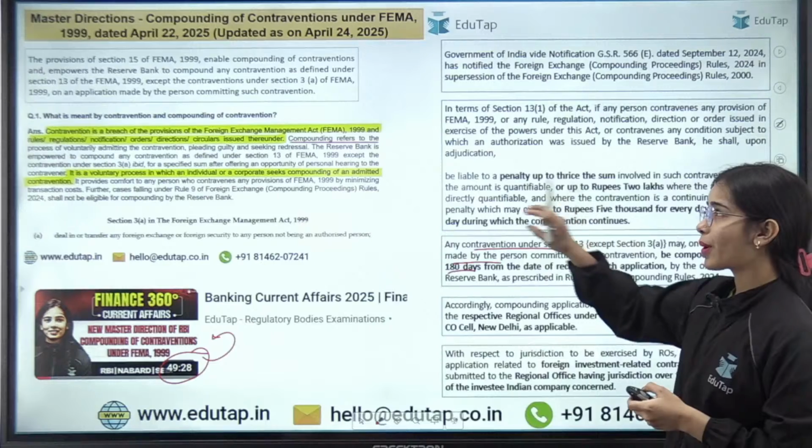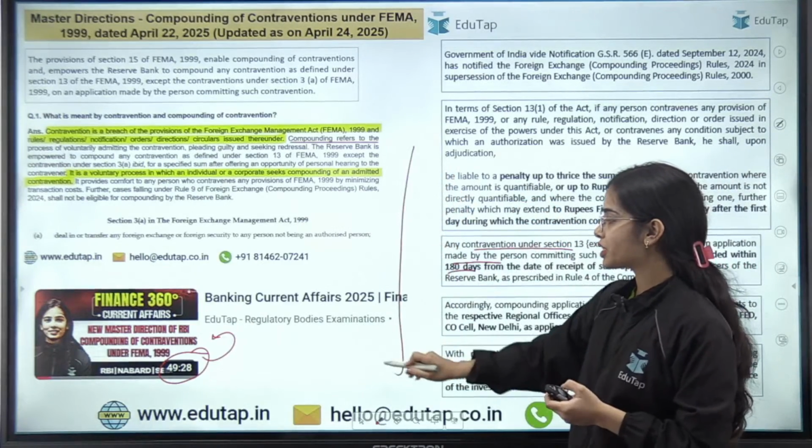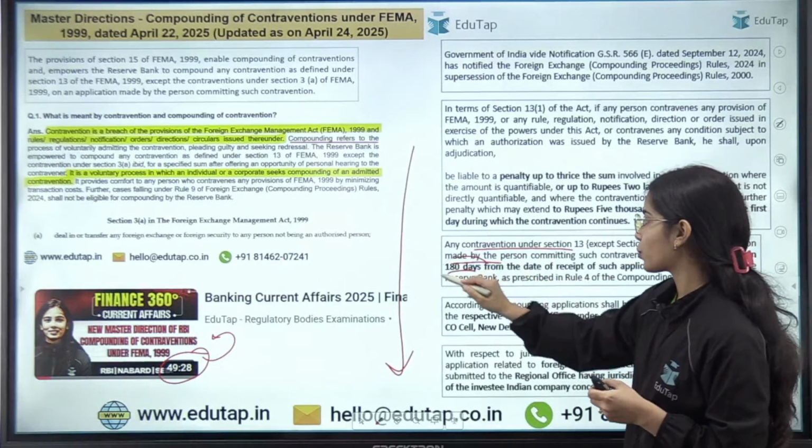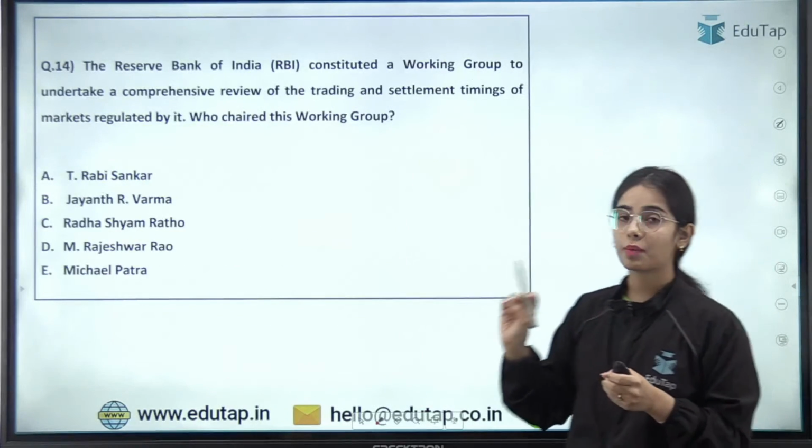And on this compounding of contravention, you do not have to go too much into the detail of these directions, but have the overall idea, have the idea regarding the data points. Okay. So now coming to the last question.